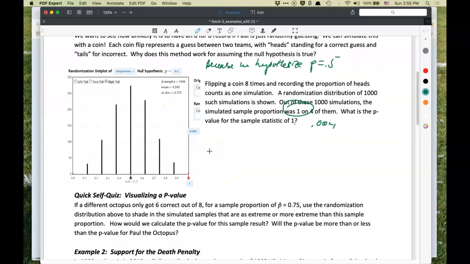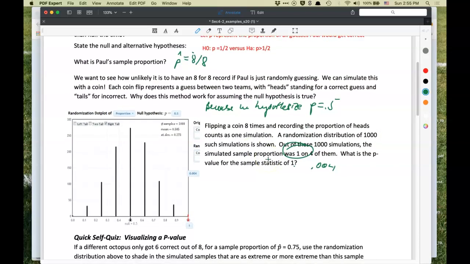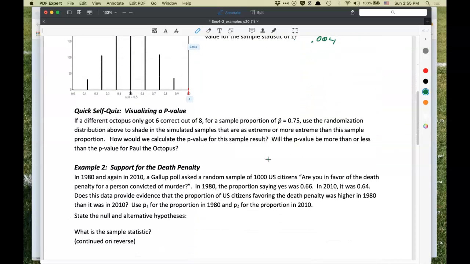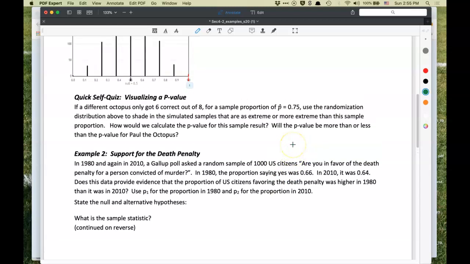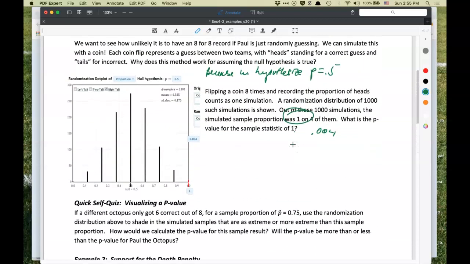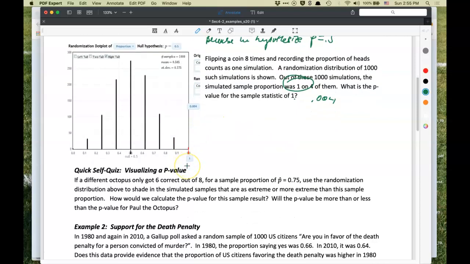All right. So we've quantified how unlikely that was to happen. Very, very unlikely. I'd have to ask you to decide what you think about whether the octopus is really deciding or if it just happened to be an extremely lucky octopus, which did meet its demise at some point along the way. But anyway, quick self-quiz.